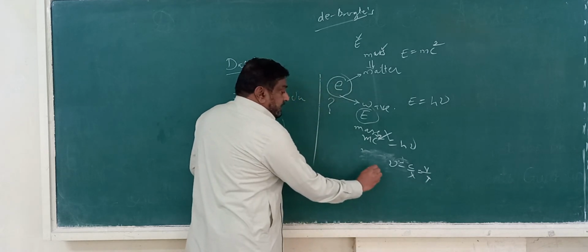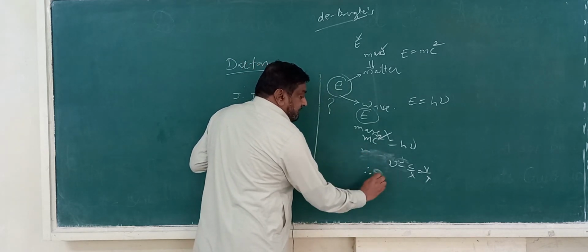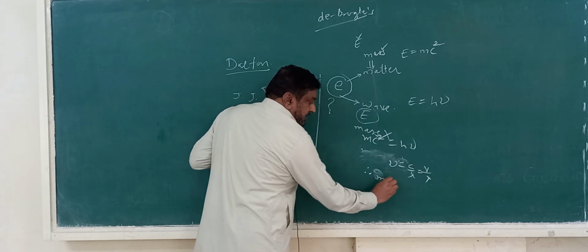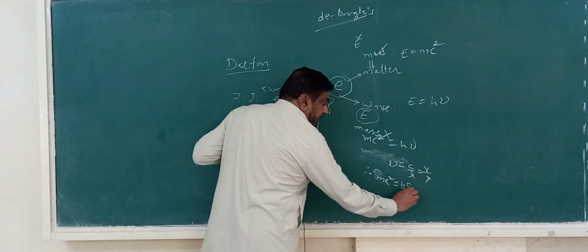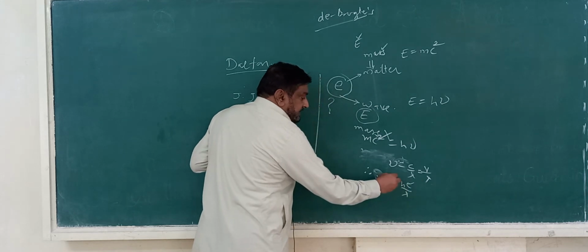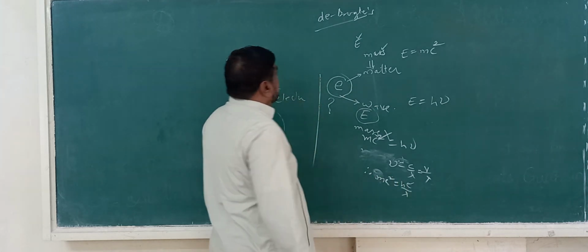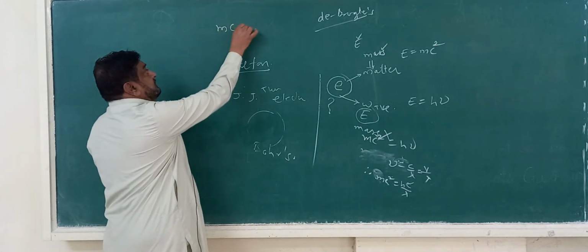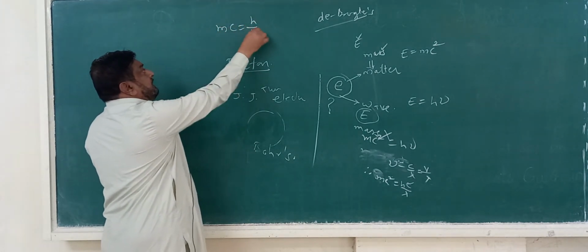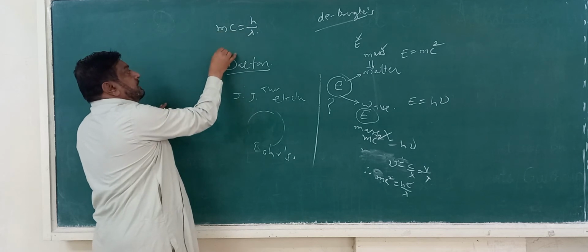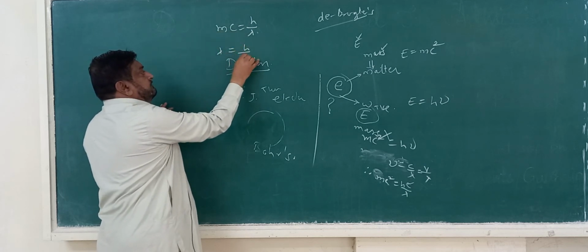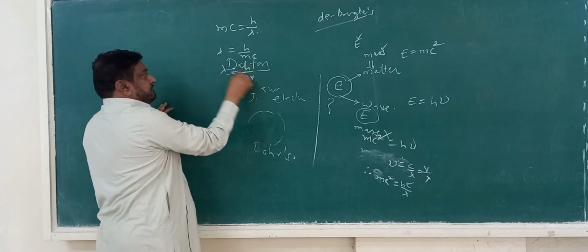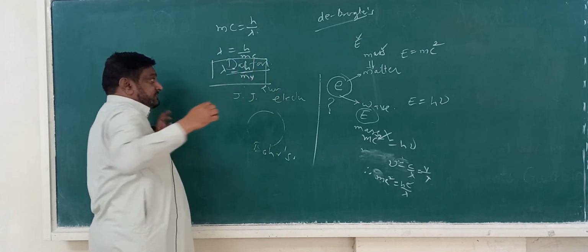Therefore, mc square equal to h c upon lambda. One c will get cancelled and we get a new equation, mc equal to h upon lambda. Rearranging this, lambda equal to h upon mc, and c is replaced by v here, so we get lambda equal to h upon mv. This is de Broglie's equation.